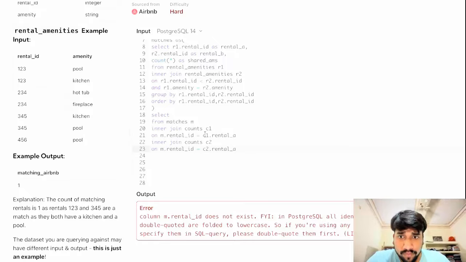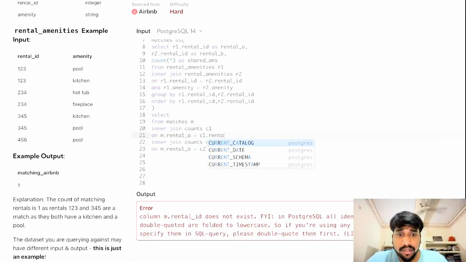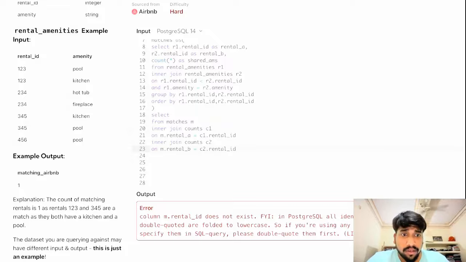Okay, sorry. This is rental A, this is rental B, this is rental ID, and this is rental ID. Now it will work.